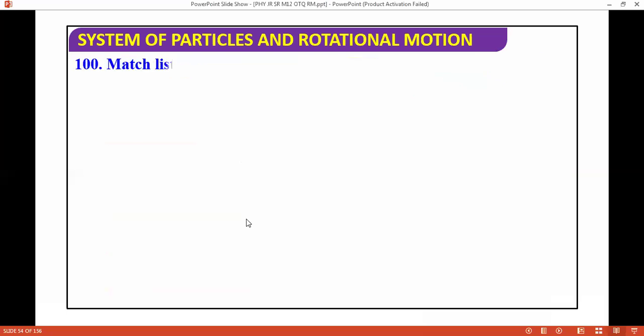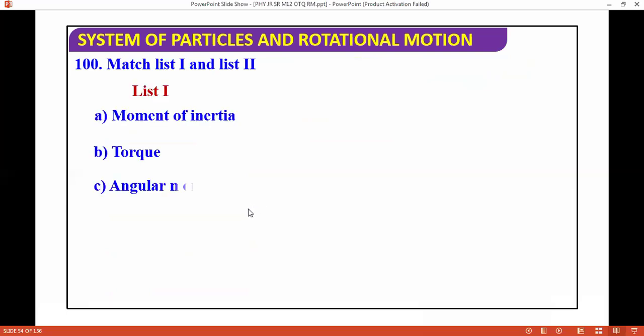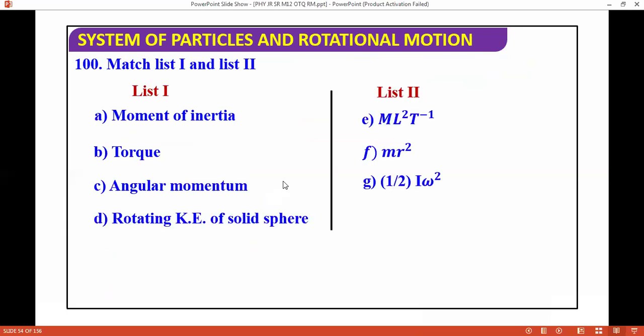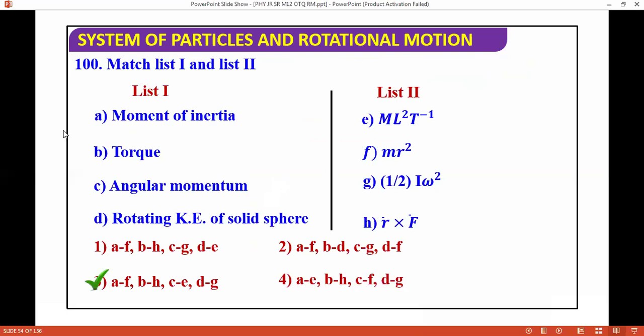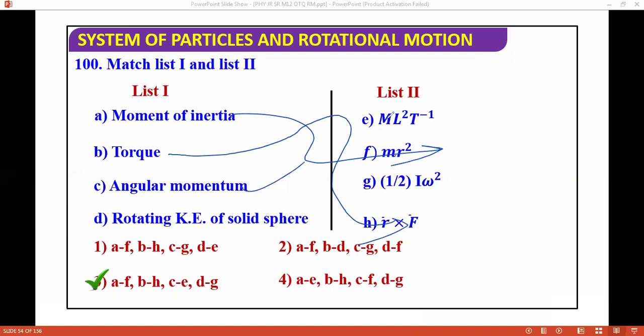Next question I have is this one. We have to match the list: match angular momentum, torque, moment of inertia, and rotational kinetic energy. These are very easy questions. I'm giving the options, so what's the correct answer? Moment of inertia is basically MR squared, you already know. Torque is R cross F, you already know. Next, angular momentum, and here I had given you the dimensions, you can find out. Rotational kinetic energy is half I omega squared. If you know the concepts, you can solve all the questions of it.